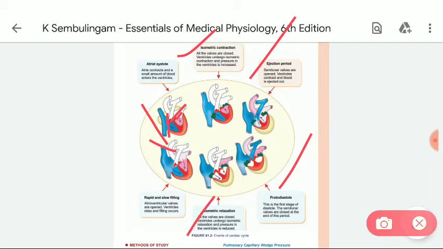Isometric relaxation: all the valves are closed, ventricle undergoes isometric relaxation, pressure in the ventricle is reduced. Rapid and slow filling: atrioventricular valves are opened, ventricles relax and filling occurs.